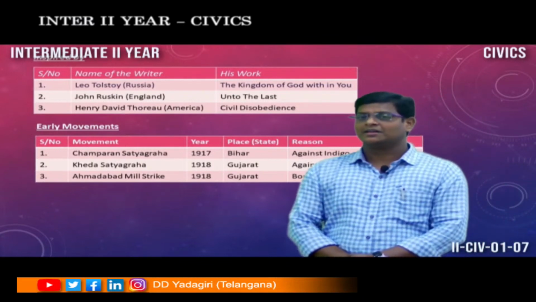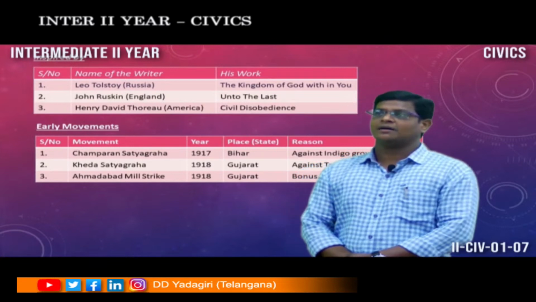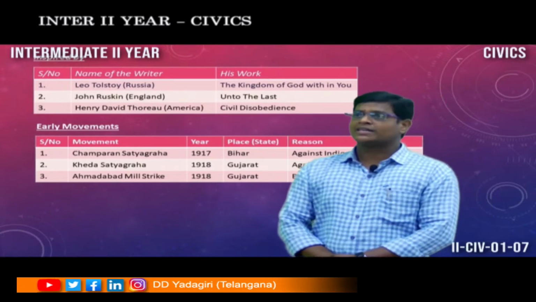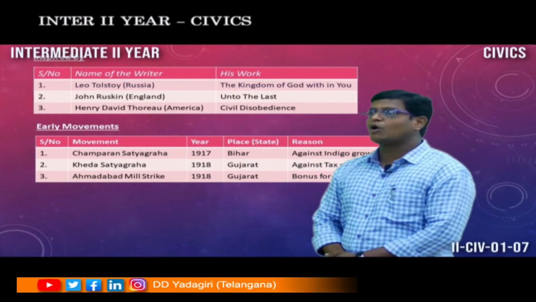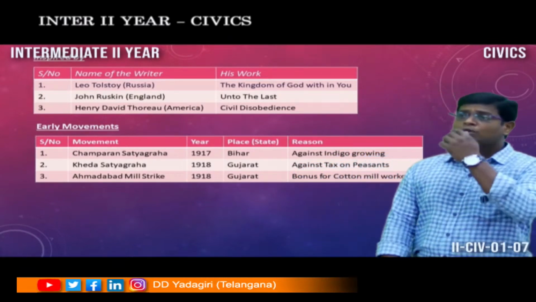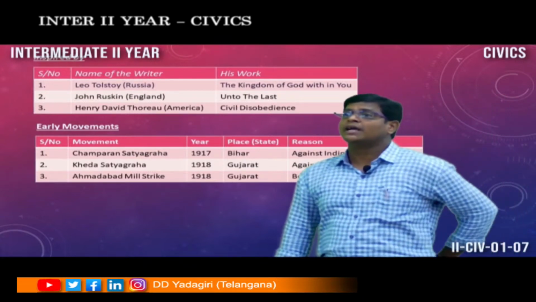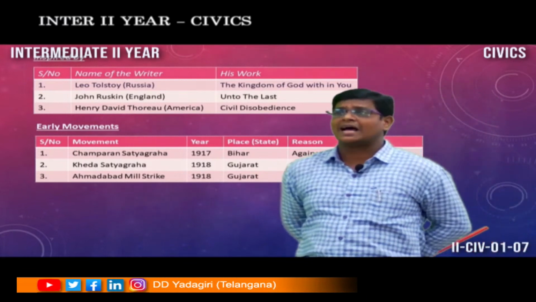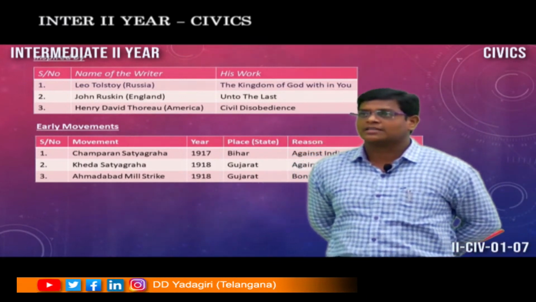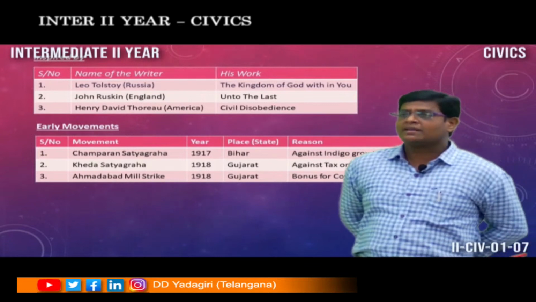Who are they? Leo Tolstoy from Russia. His famous work is The Kingdom of God Within You, a notable work written by Leo Tolstoy. Another person is John Ruskin from England.